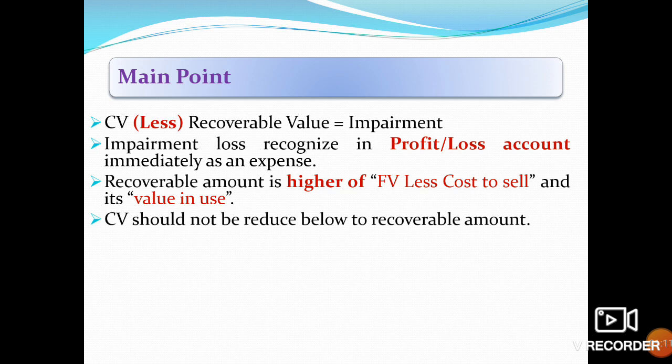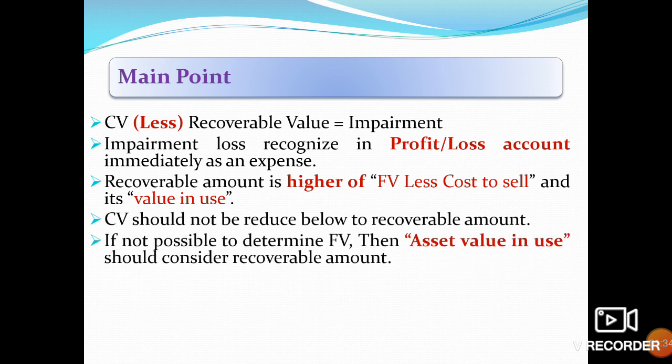Carrying value should not be reduced below means if recoverable amount is 100 and carrying value is 120, we have to reduce the carrying value, means record the impairment of $20, not less than this, means we cannot enter this to $90.